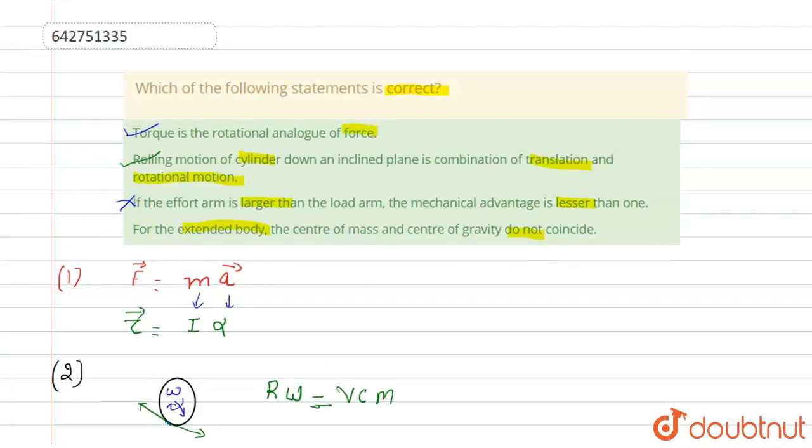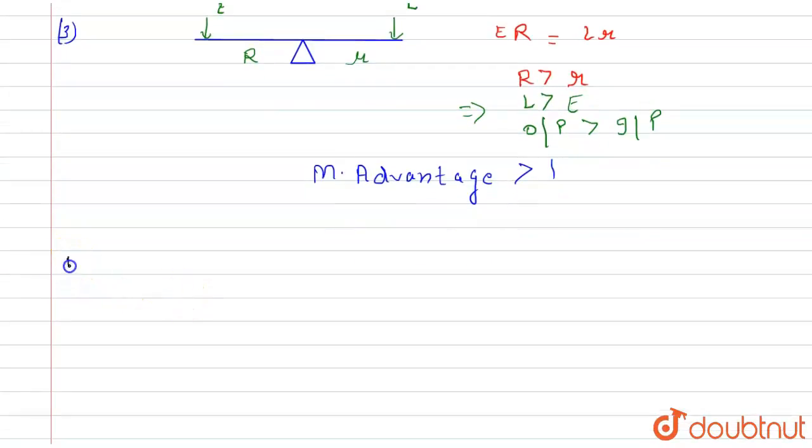Now come to the fourth statement. In fourth statement, first of all, we will talk about the center of mass. Center of mass is a point where whole mass of the body is concentrated, right? And the center of gravity is a point where the torque of gravitational force is 0, right?